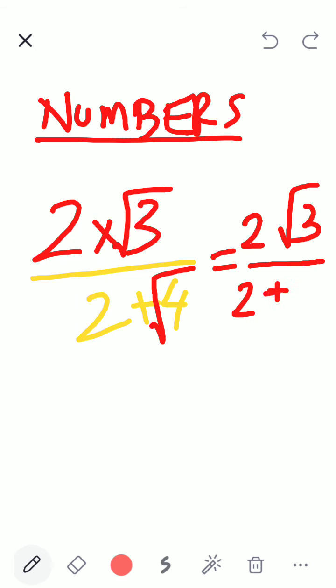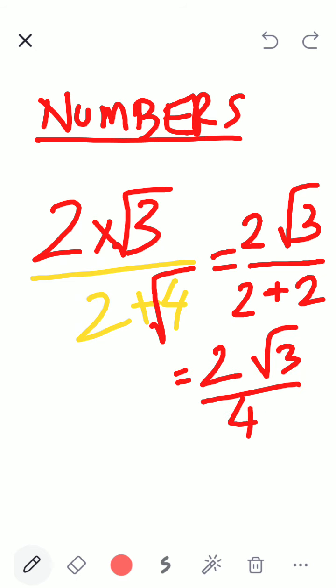And what is root 4? 2. So this becomes 2 root 3 divided by 4.